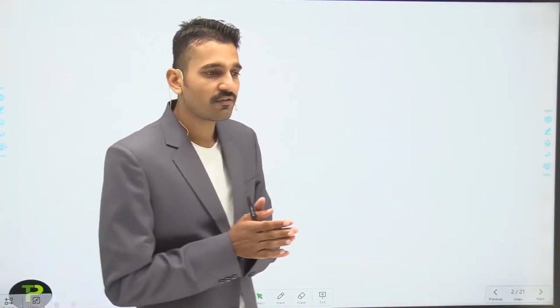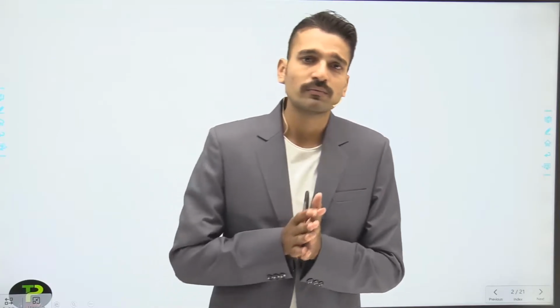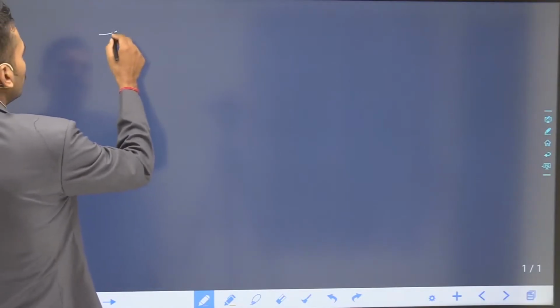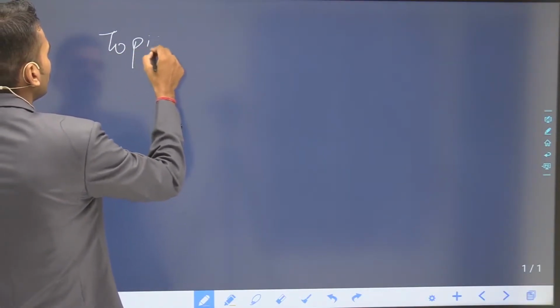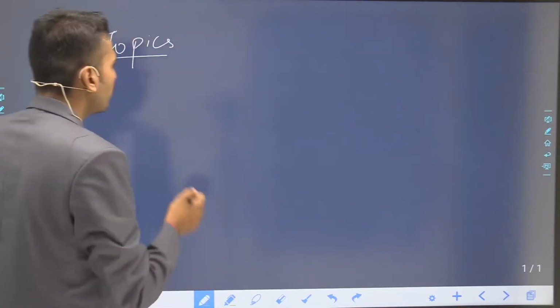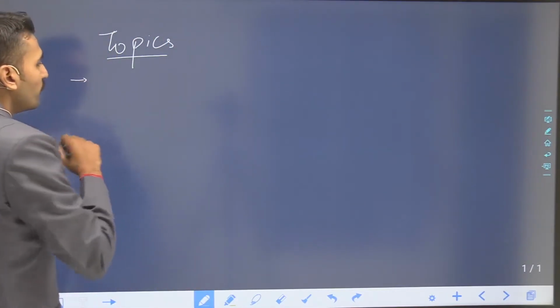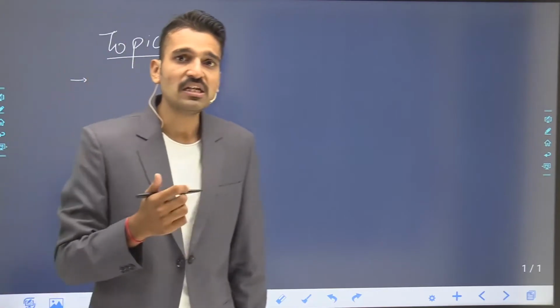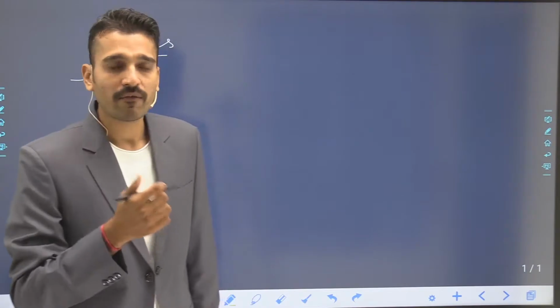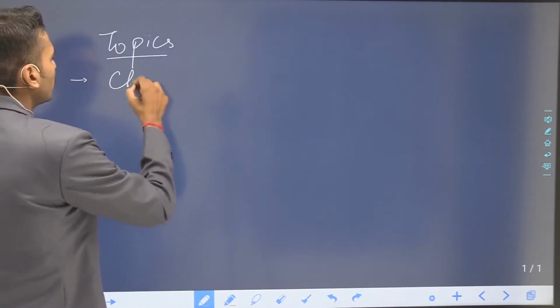Before starting with the first lecture, I want to discuss in this particular chapter what the contents are that we are going to discuss. So first of all, the topics that we are going to discuss in this chapter are: number first, we will see what is a chemical change, and what will lead us to the chemical reaction.